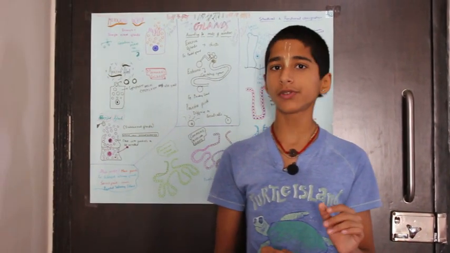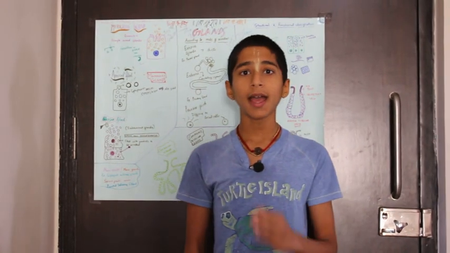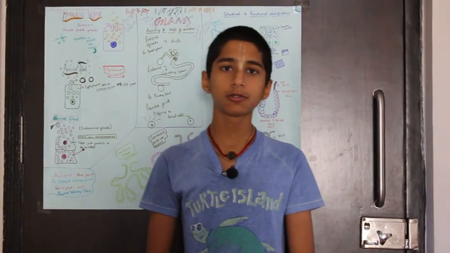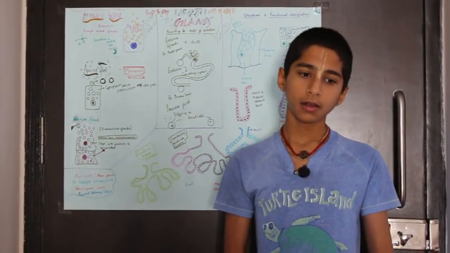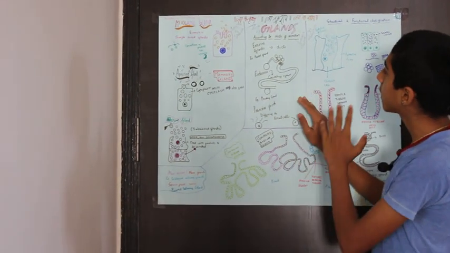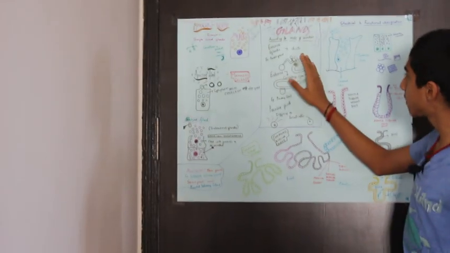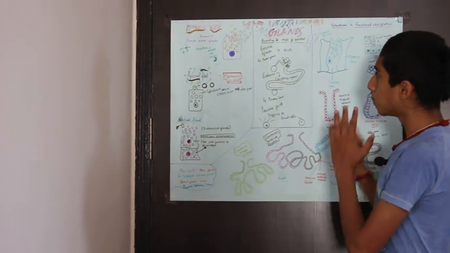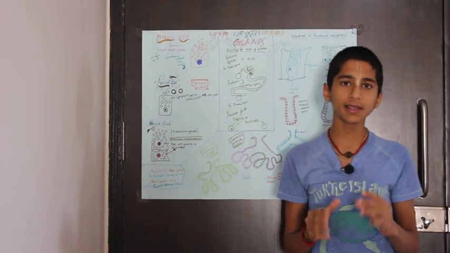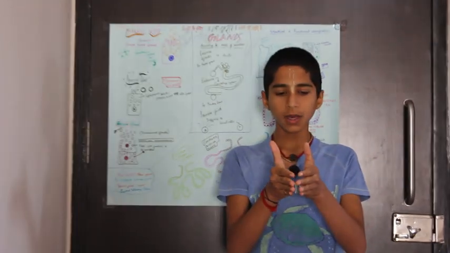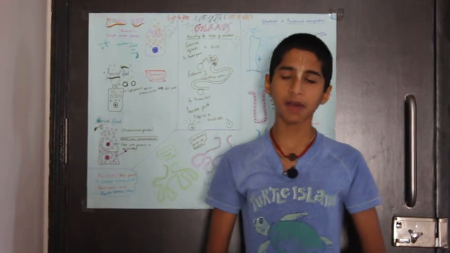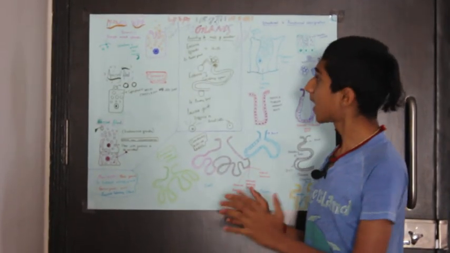So each one of these hormones is vitally important to our body, and any problem to their respective secreting glands would cause problems to the respective parts of the body affected by the same. So we're going to begin with the classification of glands according to the mode of secretion. But one thing is that glands are basically formed by the invagination of epithelial cells. When epithelial cells become functional in secreting hormones and substances, macromolecules, they are glands.